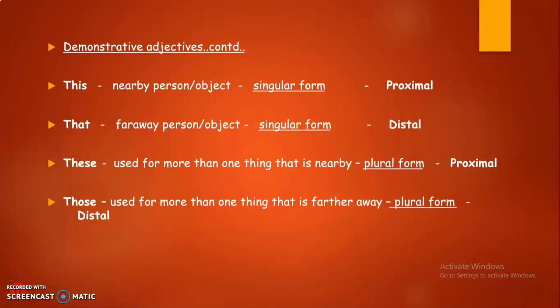Similarly, these is used for more than one thing that is nearby and which is in the plural form, which is called a proximal demonstrative. For example, as we have discussed, these flowers are lovely. Next, those. They are used for more than one thing that is farther away, and it takes the plural form and it is called a distal demonstrative.